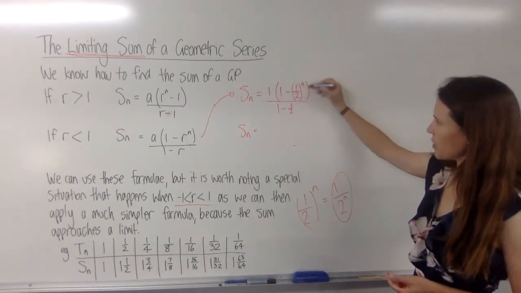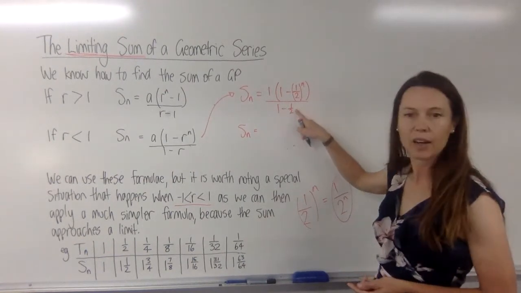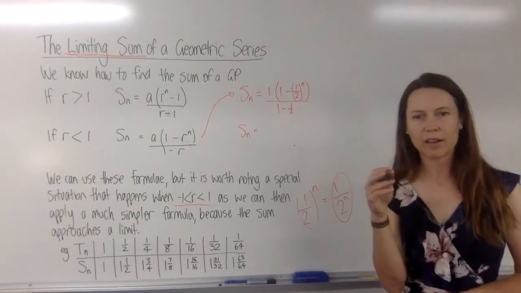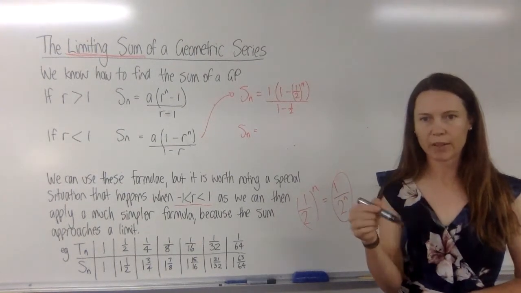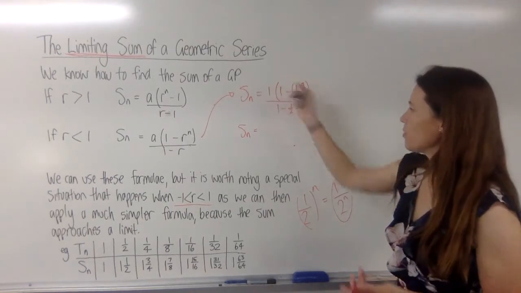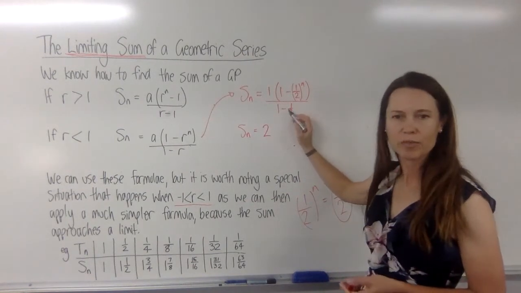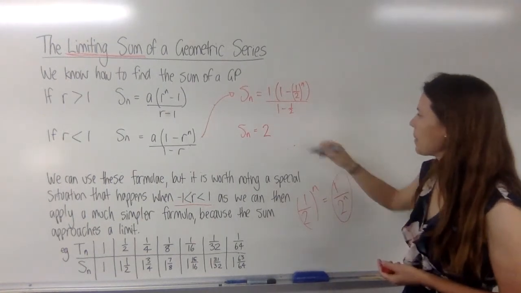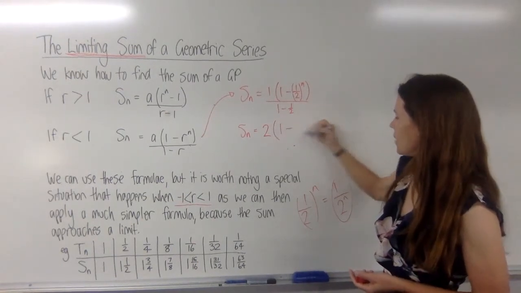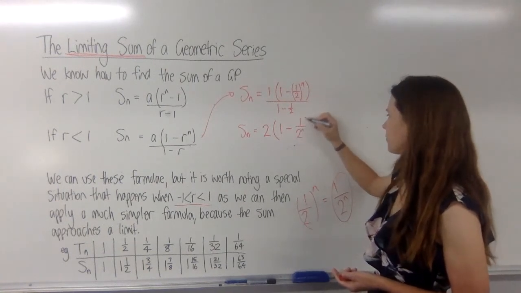So I'm going to tidy up this second part like that. On the bottom, I'm going to have a half. Now, if you divide by half, that's exactly the same as multiplying by 2. So up here, we're going to have 1 multiplied by 2. That's 2. That gets rid of our fraction, doesn't it? We've divided by a half now. And then in the brackets, we've got 1 minus, and I'm going to use this simpler version of that fraction.